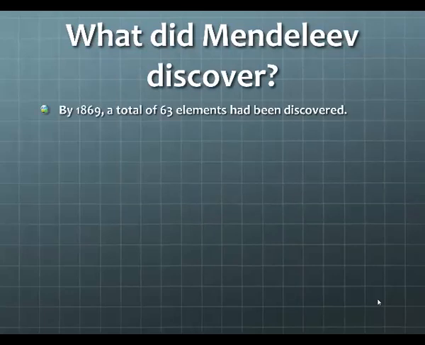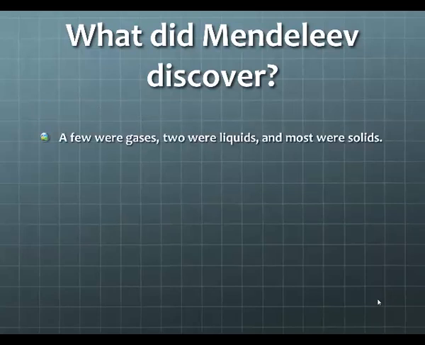So what did he discover? By 1869, a total of 63 elements had been discovered. They were previously known elements. A few of them were gases, 2 were liquids, and most were solids. Now it's important to remember that when we're talking about these things, they are pure elements. So it's not talking about liquid water, which is a compound, a combination of elements. We're talking about things like liquid mercury, the pure form of an element, and those elements would be in a liquid form, or a gas form, or a solid form.